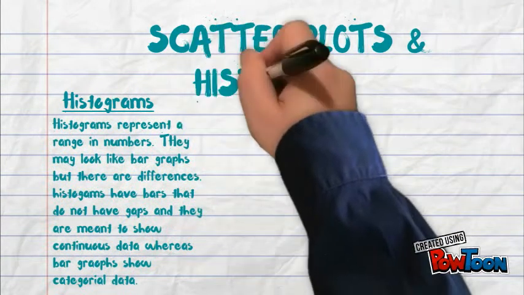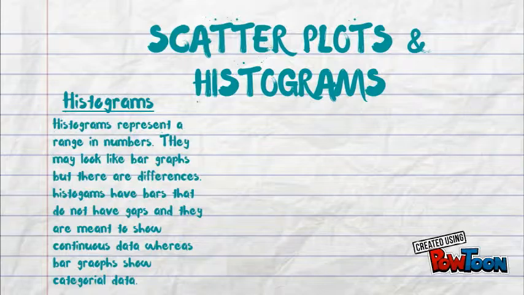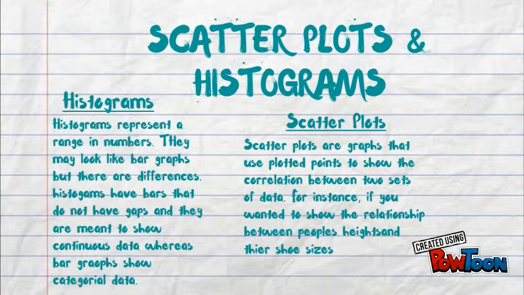Scatter plots and histograms. Histograms represent a range of numbers. They may look like bar graphs, but there are differences. Histograms have bars that do not have gaps, and they are meant to show continuous data, whereas bar graphs show categorical data. Scatter plots are graphs that use plotted points to show the correlations between two sets of data. For instance, if you wanted to show the relationship between people's heights and their shoe sizes.